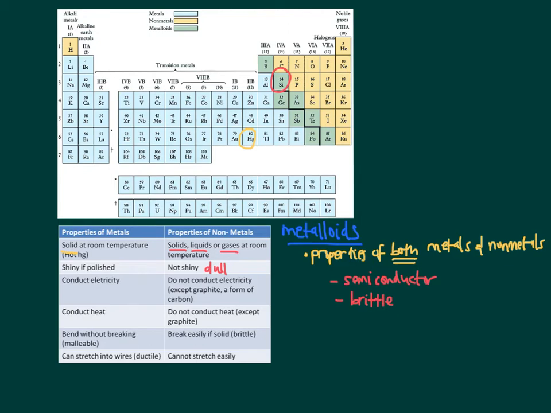So when you hit it with a hammer, we're talking specifically about silicon, it doesn't bend, it's not malleable. But it is super lustrous or shiny, just like a metal. So it's somewhere between a metal and a nonmetal, and all your metalloids are kind of like that. They don't have the same exact properties as silicon, but their properties are not 100% metal and they're not 100% nonmetal. So we make their own category and call them metalloids.